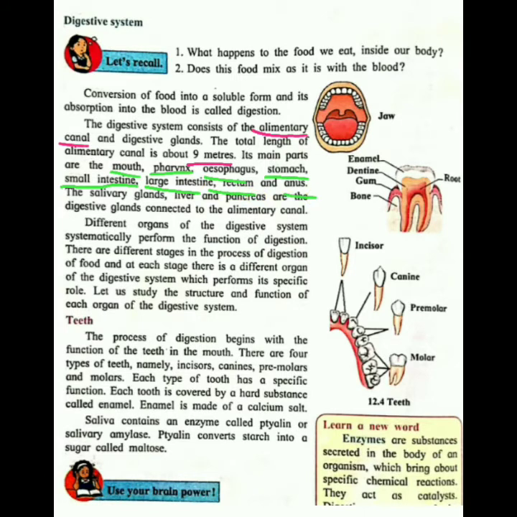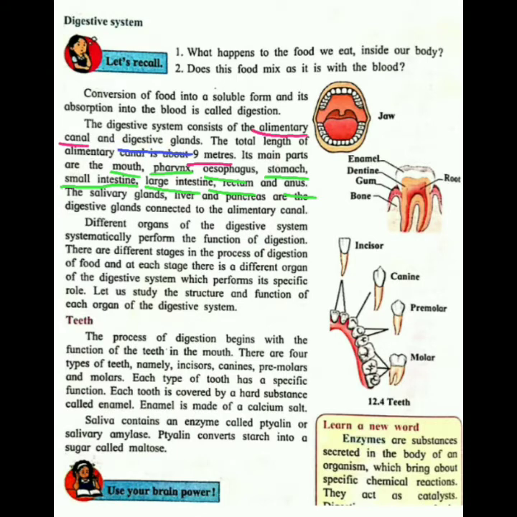So these all are present in the alimentary canal, right from mouth up to the anus. We will see these in detail further. For now, you just know that the alimentary canal has all these parts.